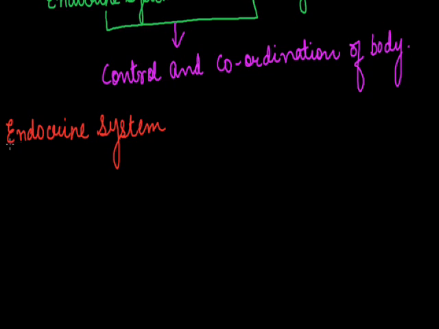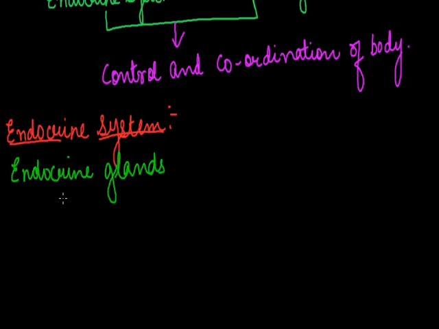In the endocrine system, there are several endocrine glands which secrete hormones. What are endocrine glands? The endocrine glands are ductless glands.